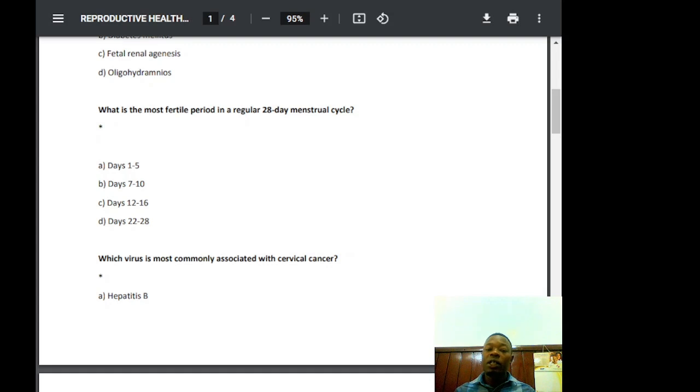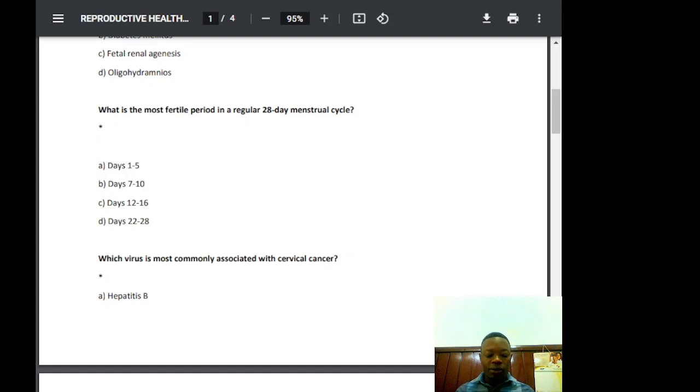So the fertile window is from about 5 days before ovulation, let's see, day 9 to 10, to about 1 day after, day 15 to 16, after day 14. So it is 5 days before, that is 9 to 10, okay, and then 1 day after the ovulation. So the peak fertility days are day 12 to 16, when both sperm survival and egg viability overlap, increasing the chances of conception. So that is that. Day 1 to 5 is the menstrual phase, 7 to 10 early follicular phase, luteal phase is 22 to 28. So that is that.